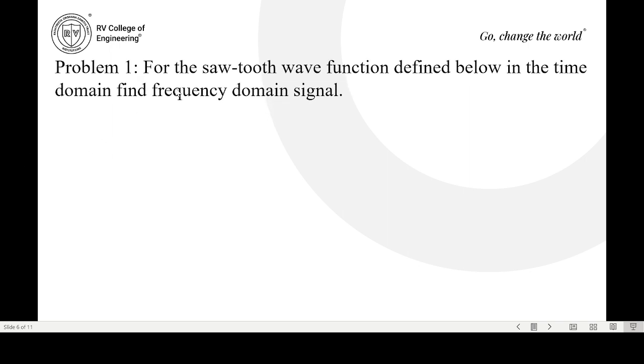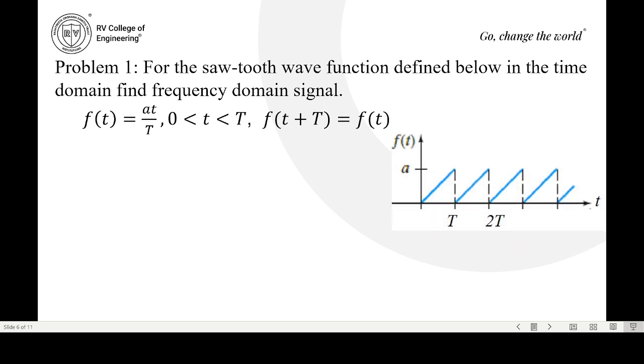Let us consider now some problems. Problem 1: for the sawtooth wave function defined below in the time domain, find the frequency domain signal. That is, we have to find the Laplace transform of this function f of t equal to aT by T, defined in the interval 0 to T. Since it is a periodic function, f of t plus T equals f of t. If you see the graphical representation, from 0 to T, f of t equals at by T, which is a straight line from here to capital T.